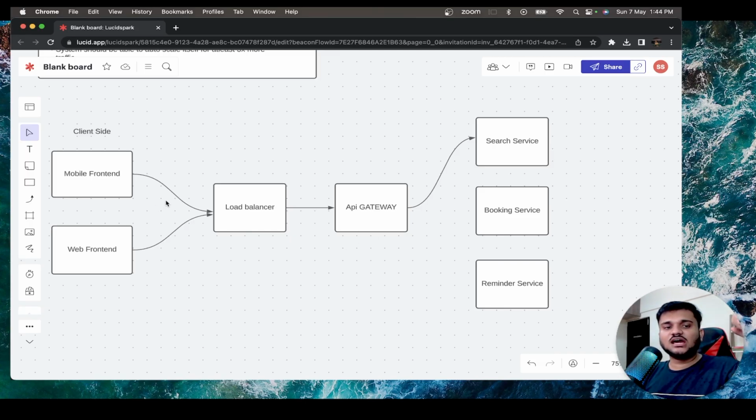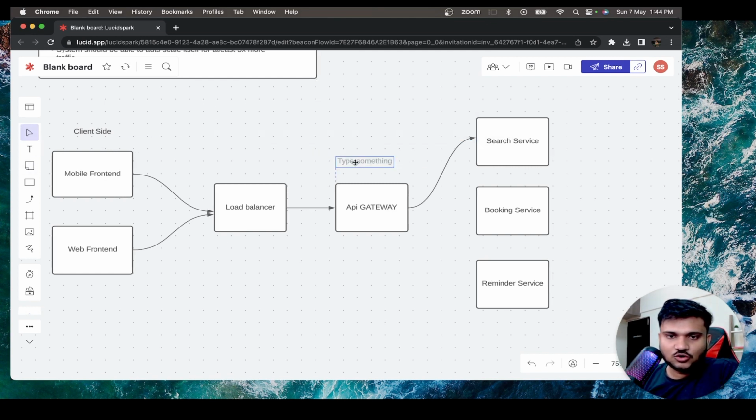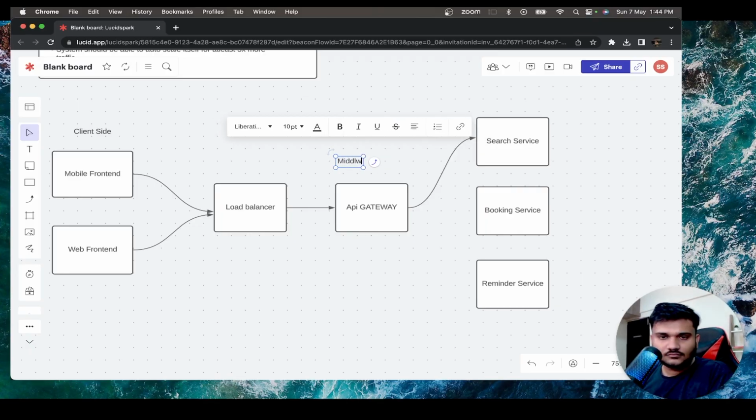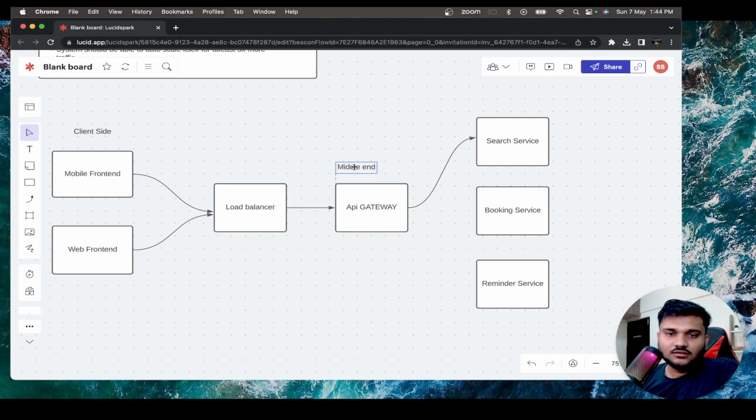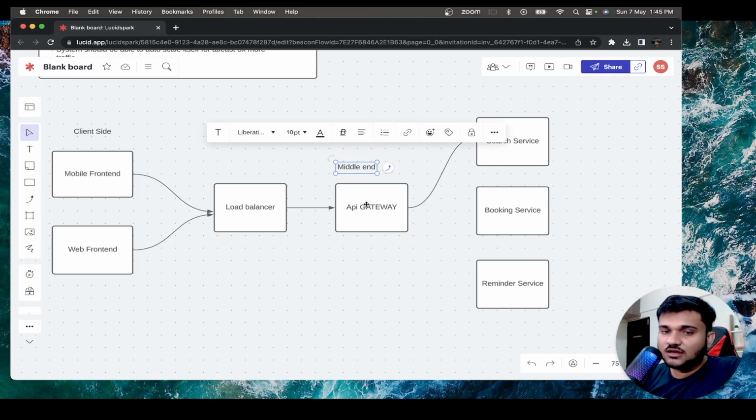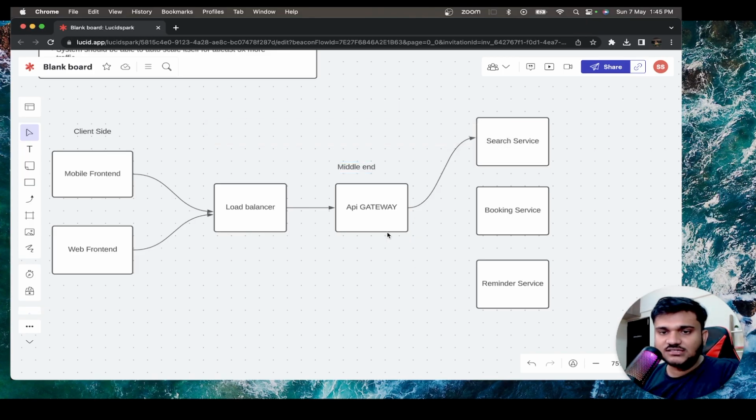The API gateway is going to collect all of the requests from the front ends through the load balancer. The front end won't realize that these requests are not going directly to the search service. They are going to go through an API gateway. A lot of times you also call it the middle end, right? This API gateway, a lot of times people will call it a front end server as well, because the front end requests are going to be accumulated here. And then this API gateway is internally going to forward the request to the corresponding services.